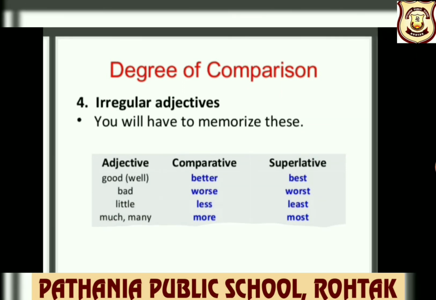Here are some irregular adjectives, children. They are called irregular because they are not similar and not formed out of positive degree. For example, good, better, best, bad, worse, worst. So how can you remember this, children? You need to memorize them.